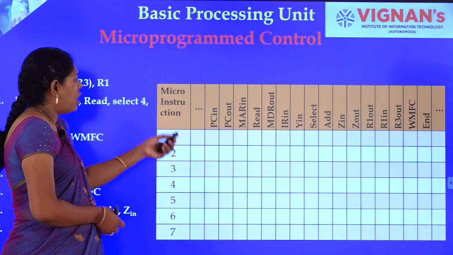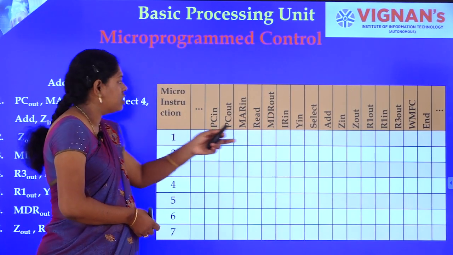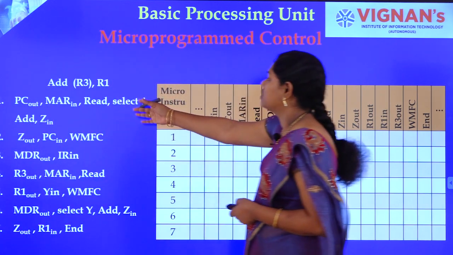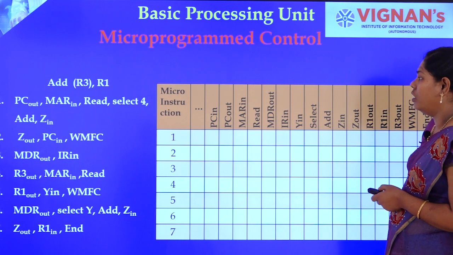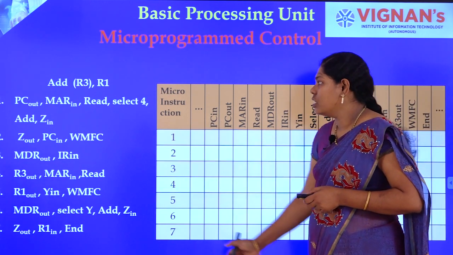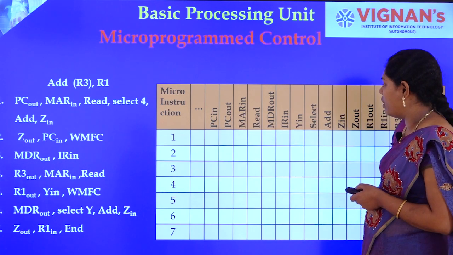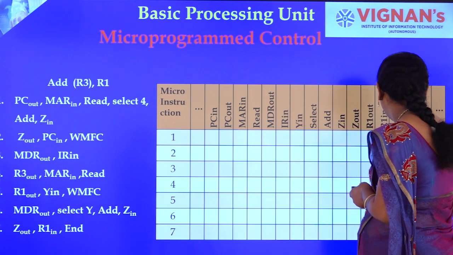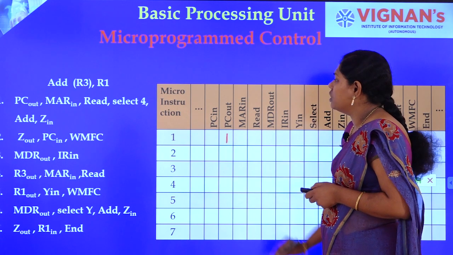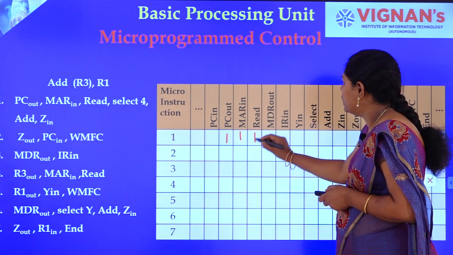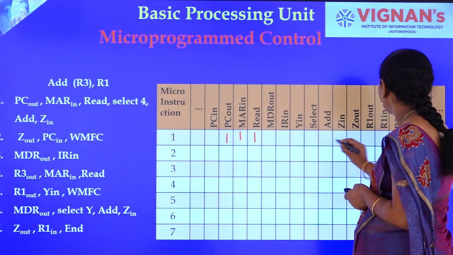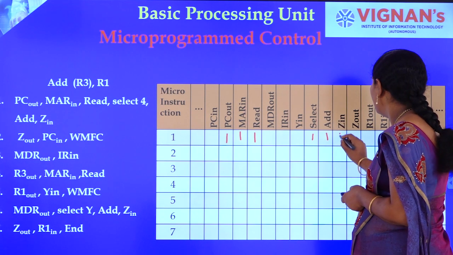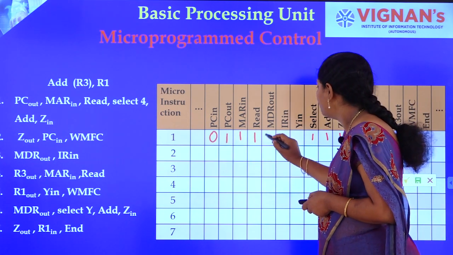Now see this, how the instructions here, these are the control signals we have to insert. Depending on this instruction, for example this instruction has add content of R3 comma R1, these are the micro instructions, and for that micro instruction for step 1 the PC out will be set. So the corresponding PC out will be 1, MR in 1 and read signal and select 4 and add and Z in, and the remaining signals all should be 0.